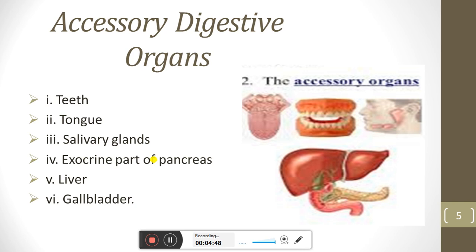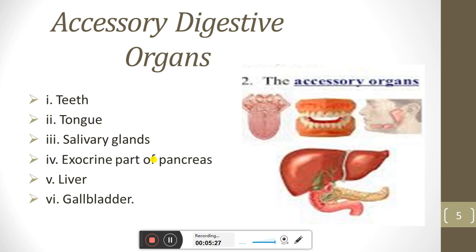So we see what the difference is between endocrine and exocrine. Endocrine glands are those glands which secrete their secretion directly into the blood, while exocrine glands are those glands which secrete their secretion into a duct. So in the digestive system we will see the exocrine part of the pancreas. The endocrine part of the pancreas we will discuss in endocrinology.